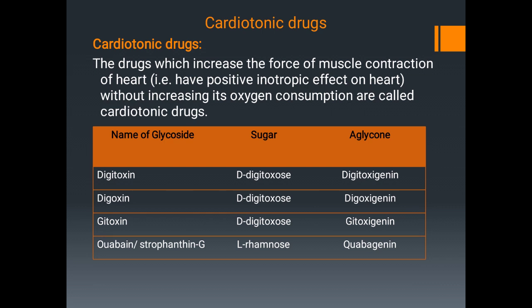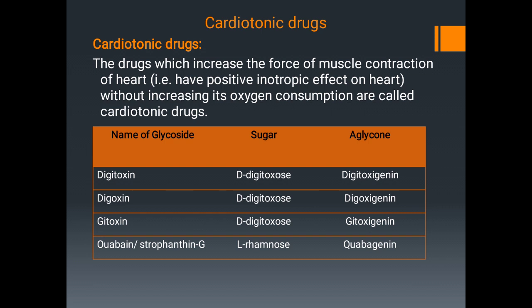They are also used to treat cardiac arrhythmia including atrial fibrillation, atrial flutter and tachycardia. As they increase the blood flow to kidney, they modify the renal functions causing diuresis. Hence, they are useful in reducing the edema. And the cardiotonic activity, as we know, lies in the aglycon part of the molecule. However, the sugar part is helpful to increase the water solubility and cell permeability, to increase the potency and stability by preventing the epimerization, and to decrease the toxicity.